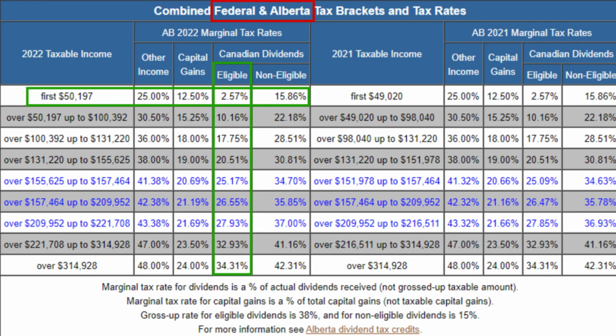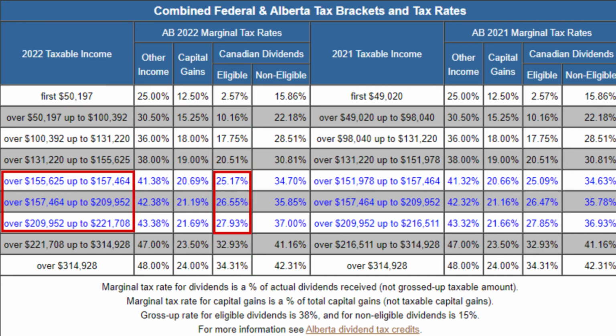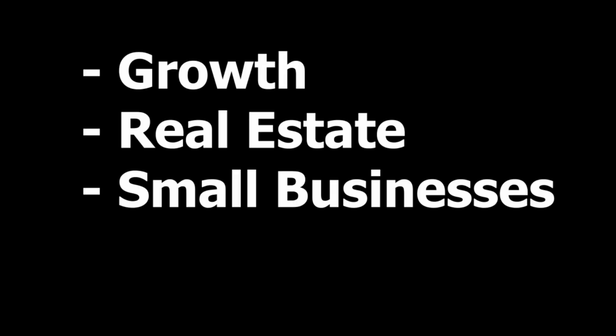There are other advantages such as tax breaks and liquidity advantages that also come with this type of strategy. For example, the first $50,000 earned as eligible dividends in Alberta are taxed at 2.5%, but this will vary depending on the area you live in. It is important to note that eligible dividends are taxed more aggressively after the $155,000 mark, and an investor may want to add other investing strategies that don't create frequent taxable events.